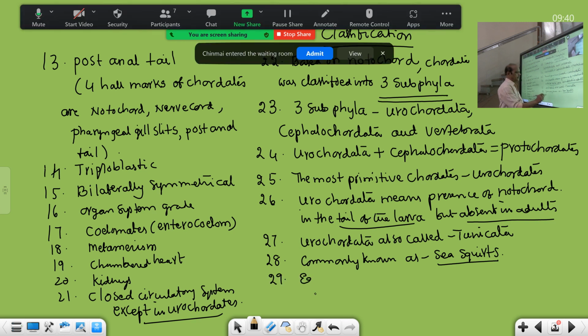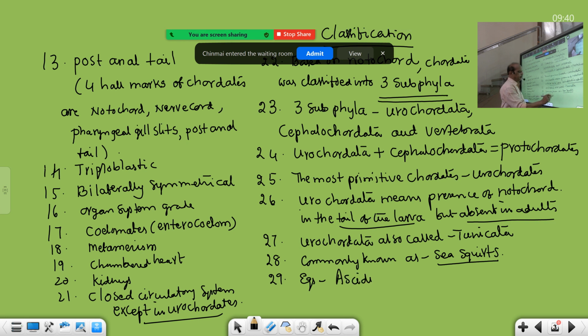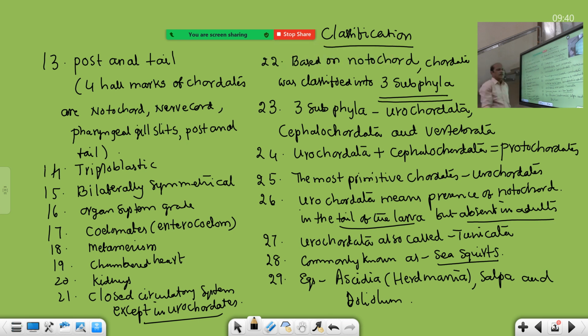Examples of Urochordates: Ascidia. Ascidia is a common name, but the scientific name, if you want, is Herdmania. Salpa and Doliolum. So these are the 3 examples. In our book, Pyrosoma and other examples, Botrylloides, are also given.